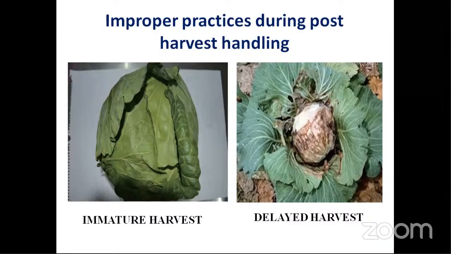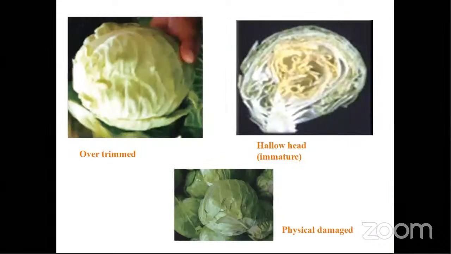The leaves will be looking very saggy. It will not be nice. And delayed harvesting may invite other pests and diseases. On the other hand, it will also cause the splitting and bursting of the head. Nextly, here we can see what happens if you trim the cabbage. The wrapper leaves are no longer there, and the head is exposed. So you will not have anything, because you have to remove the upper leaves again, and inside nothing will be remaining at the end. And here you can see a hollow head which is immature.